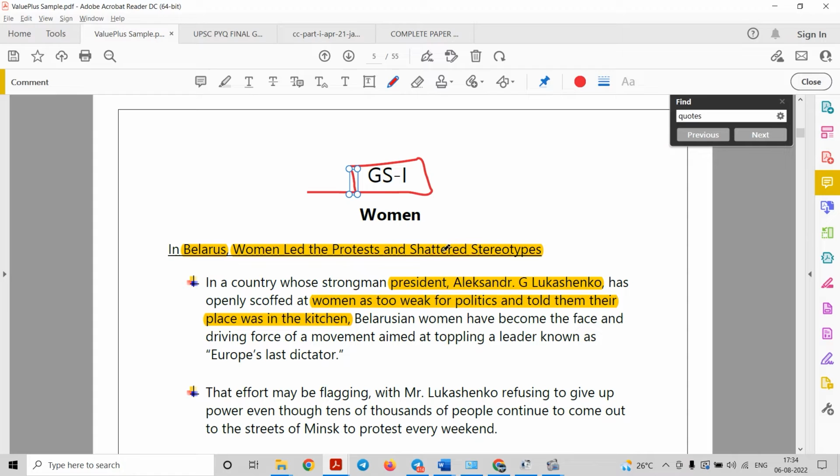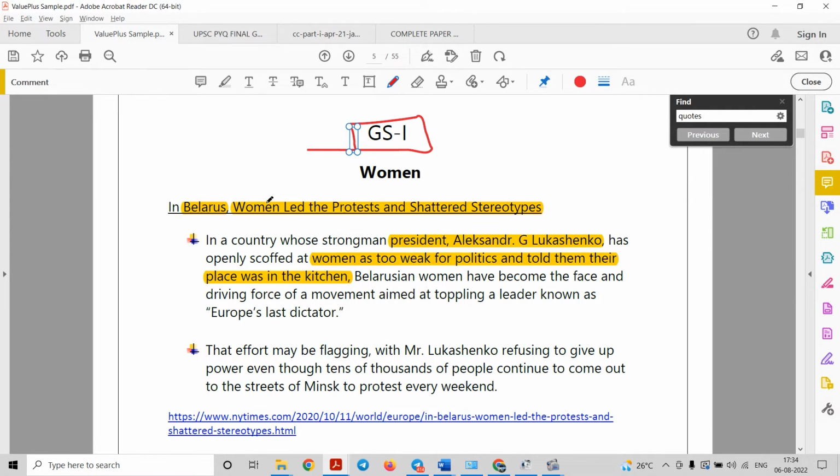That is the woman part, right? So let us take an example which is quoted, that is in Belarus. The president of Belarus said that women are too weak for politics, and he said that they should do only household work and their place is in the kitchen only.